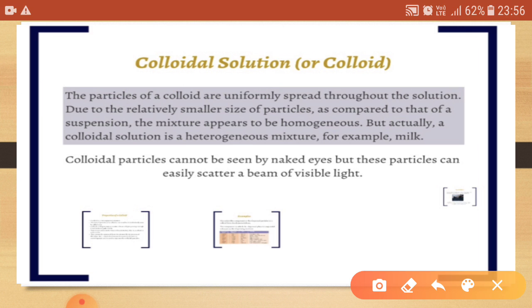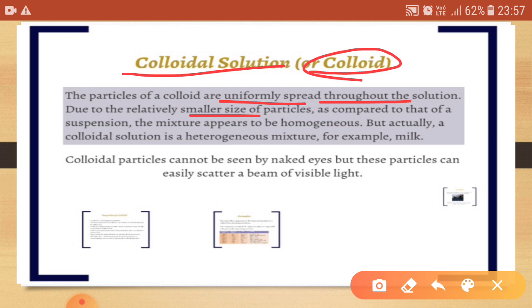So what about colloidal solutions, also known as colloids? In this solution, the particles are uniformly spread throughout the mixture, and due to the relatively small size of particles as compared to a suspension, it appears to be homogeneous, but we consider it a heterogeneous mixture. For example, milk. Students, colloids lie in between suspensions and true solutions. That's why we consider them heterogeneous rather than homogeneous.